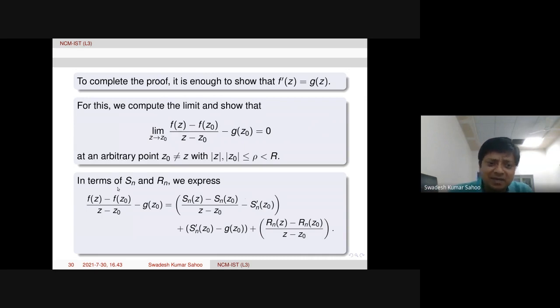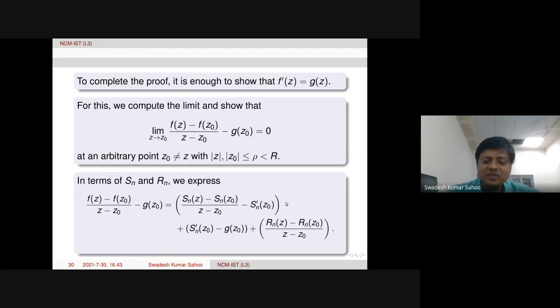Then finally we take modulus of this, then it will be tending to 0. Since epsilon is arbitrary, we can say that this limit will be 0. Of course, whenever z tends to z naught, that means mod of z minus z naught is less than some delta. That will be there. And of course, this is also depending on n. So that n also we need to be very careful.